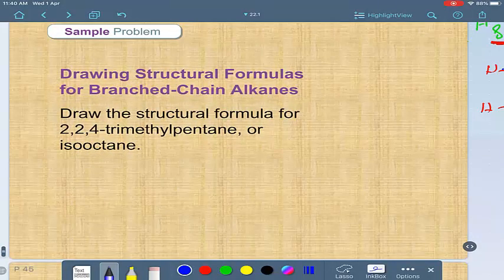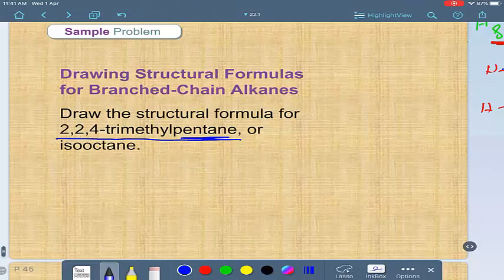You have here the name of a compound, 2,2,4-trimethylpentane. Sometimes we call it isooctane. Okay, if you have a name like this and you need to draw the structural formula, first, as I said from the steps, you have to find the root, pentane. First, the root first, pentane.